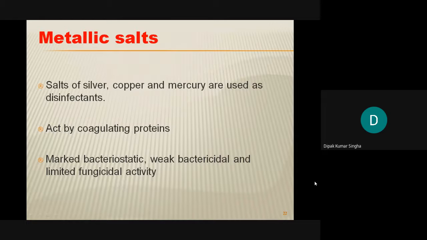But the salt of silver, do you know? Give one example of a silver compound which acts as an antiseptic or disinfectant, or is used for wound healing. Do you know any silver preparation in the market used as a disinfectant? Anybody? Hello?